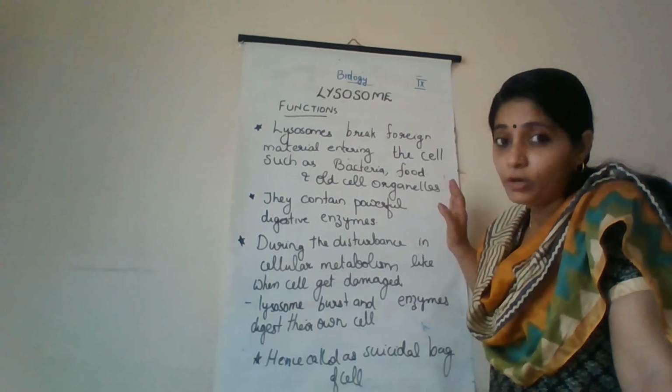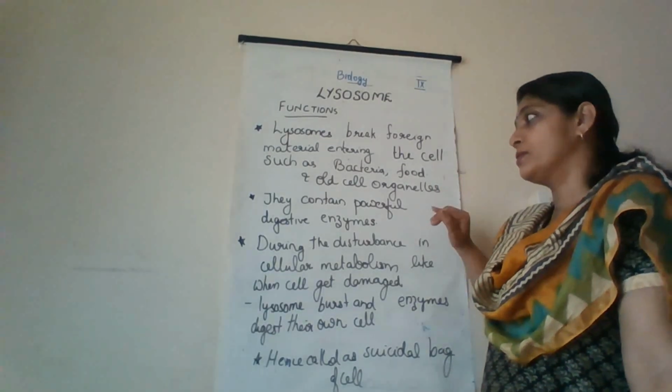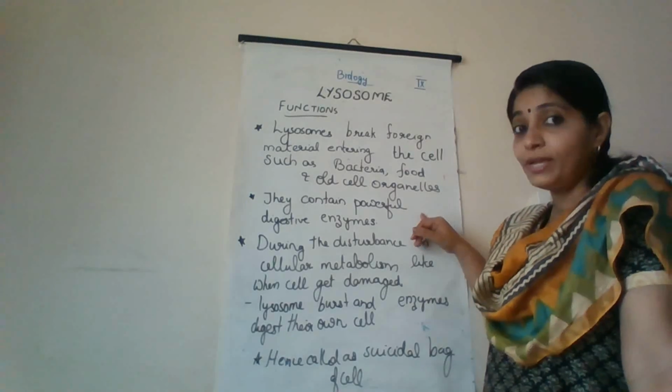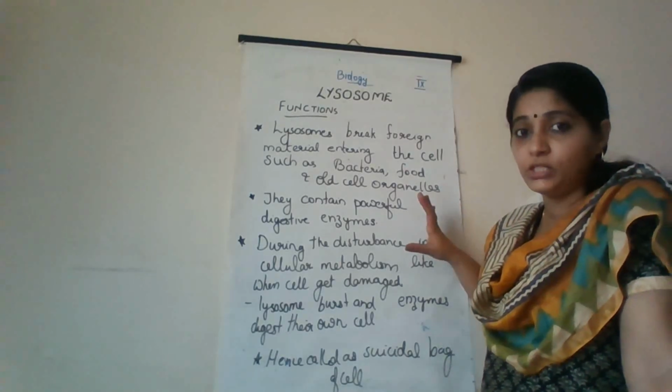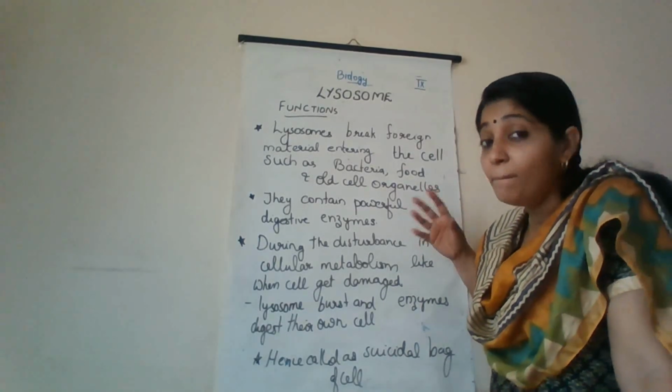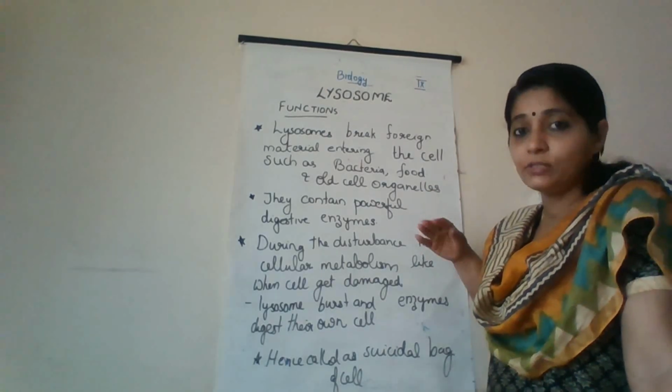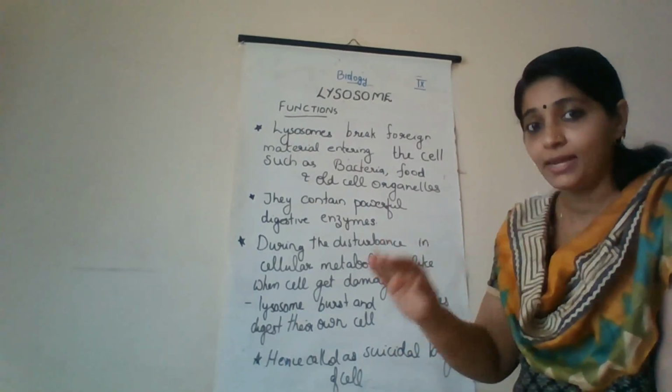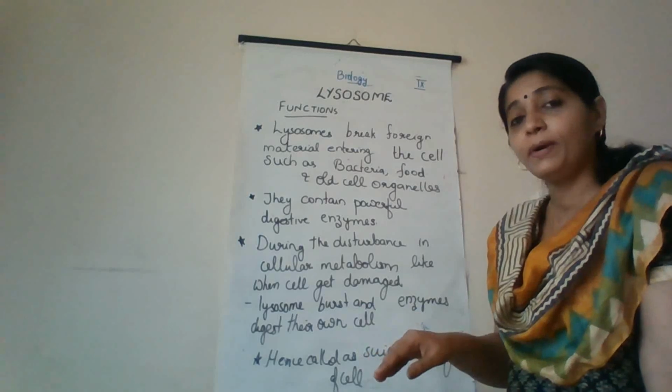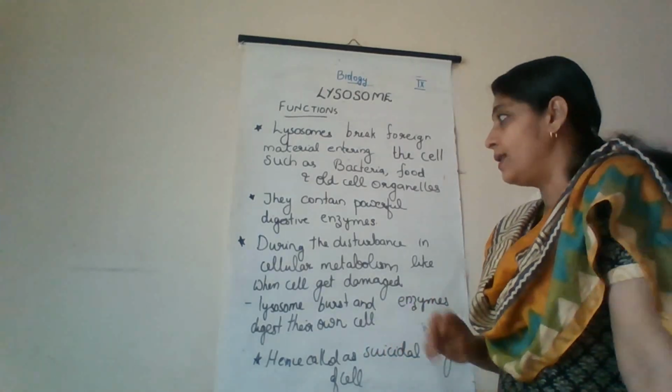How can they do that? They contain powerful digestive enzymes. So these lysosomes burst open, the enzymes come out, and these enzymes digest the foreign particles which enter the cell.